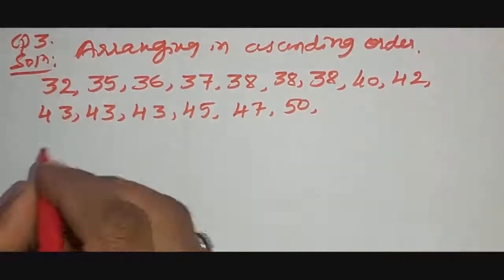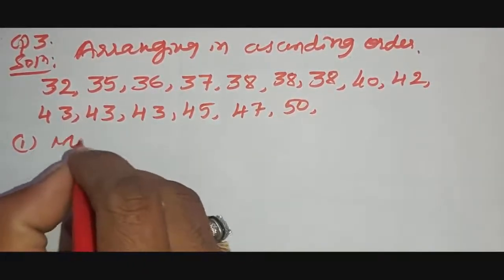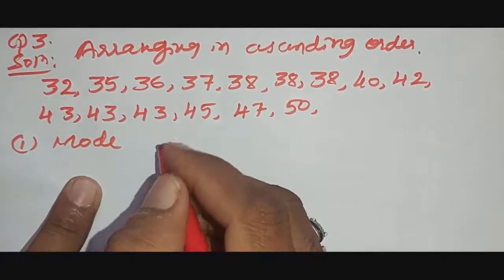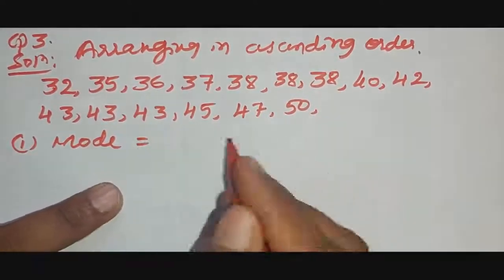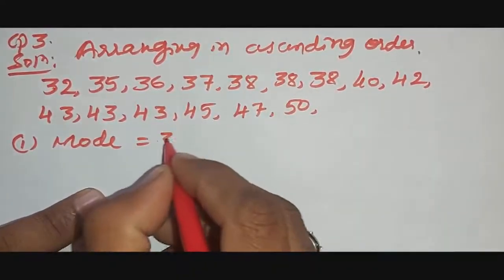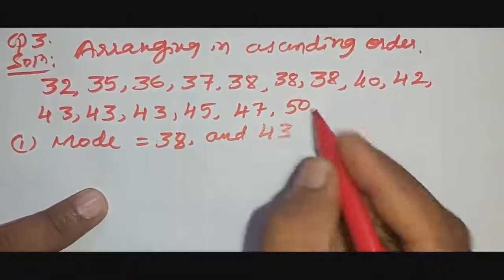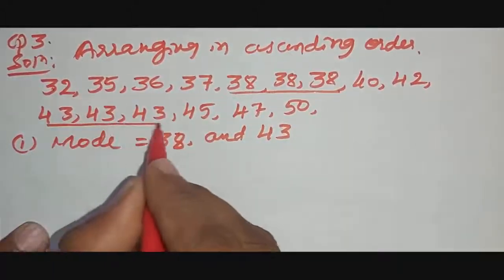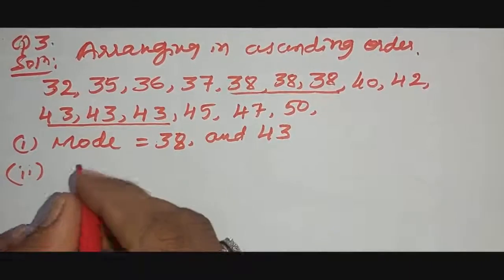15 students' weights. Okay, first question: mode is the observation. You already know mode is the observation occurred the highest number of times, so I will directly write the solution here. Mode is 38 and 43, because 38 is repeated 3 times and 43 is also repeated 3 times, right?